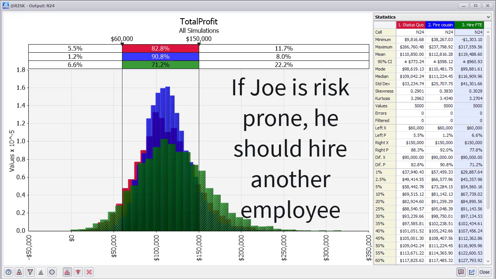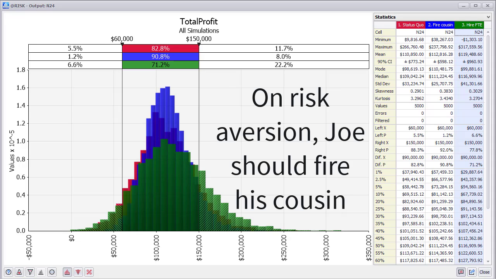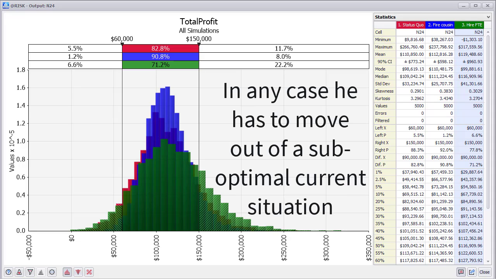In other words, a risk-prone individual would probably favor this third option of hiring another full-time employee, whereas a risk-averse individual would choose to fire one worker and simplify operations. In any case, it is clear that he has to make a decision to move out of his current situation, which is not optimal either from a risk-averse or risk-prone point of view.